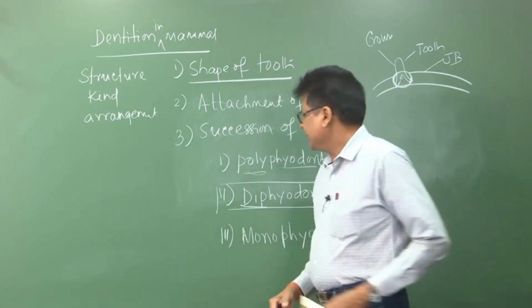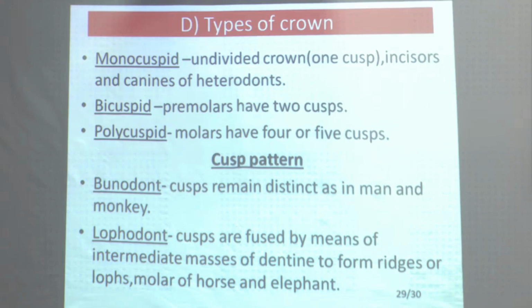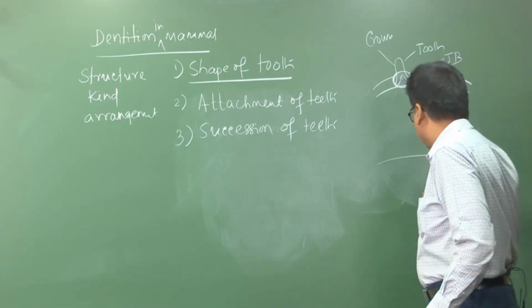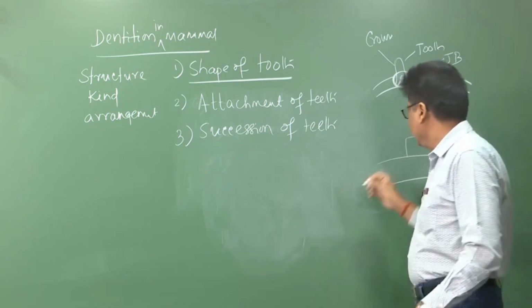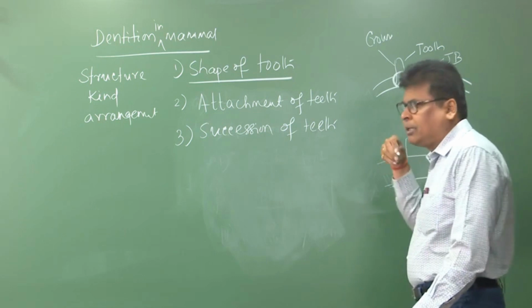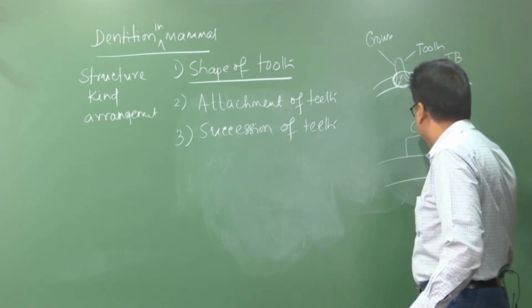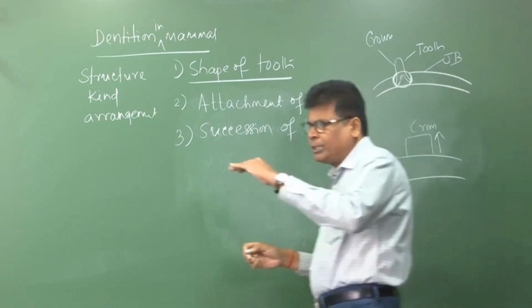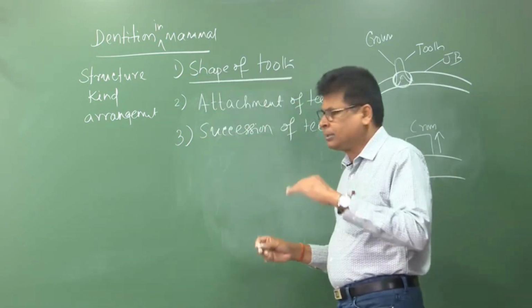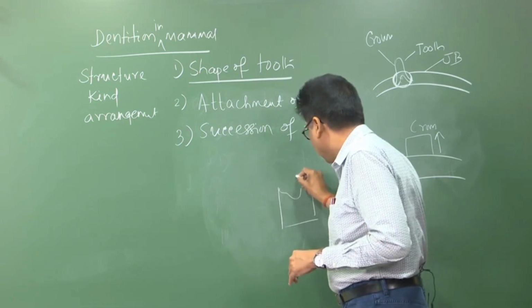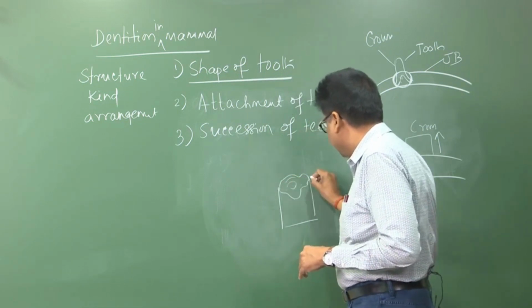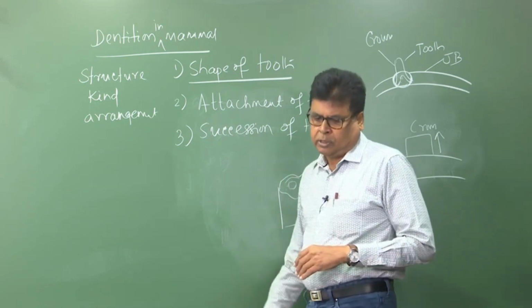Now come to the types of crown. If this is the jaw, then the part of the tooth which is present or looking outside is known as the crown. Crown has a base, that means this crown has one upper surface and this is known as the base. These are again of different types, that means types of crown.